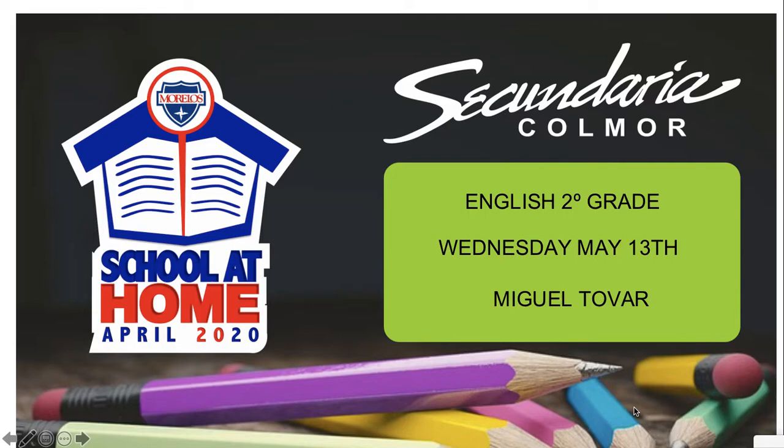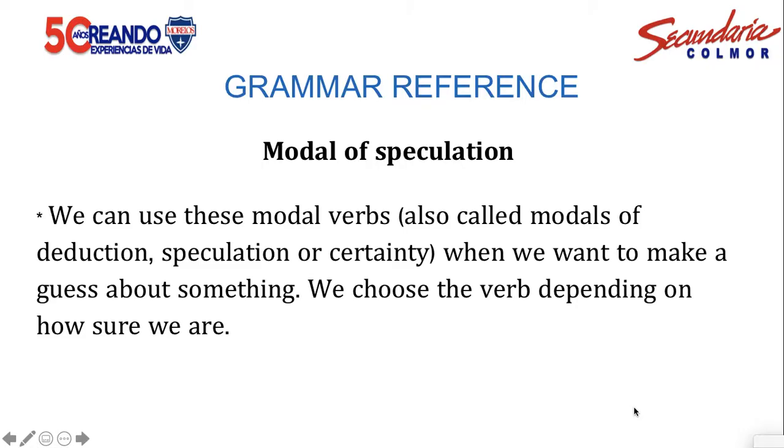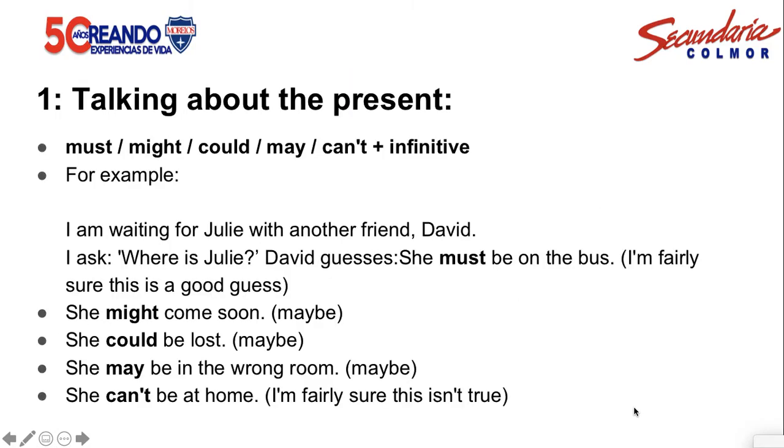I know we have been talking about the modal verbs, but for today's lesson, we are going to use the modals of speculation. And well, let's start, guys. The grammar reference says that we can use these modal verbs, also called modals of deduction, speculation, or certainty, when we want to make a guess about something and we choose the verb depending on how sure we are. We have some examples here.